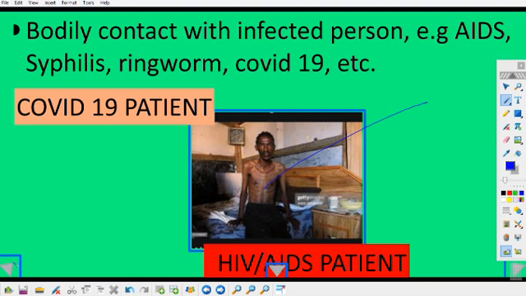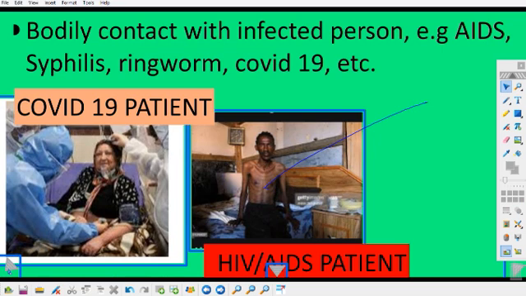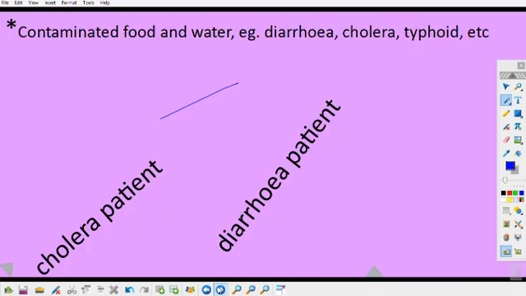Let's see another example, someone suffering from COVID-19, popularly called coronavirus, as an example of communicable disease. You can see a patient suffering from COVID-19. We are looking at the ways that communicable disease can be transferred from one person to another. The first one, as we said, is through body contact. Take note. Let's move ahead.